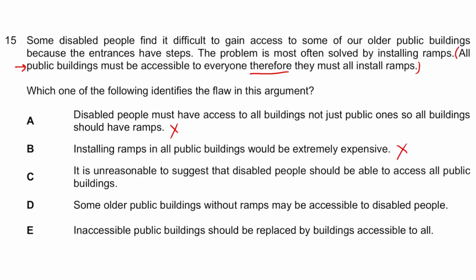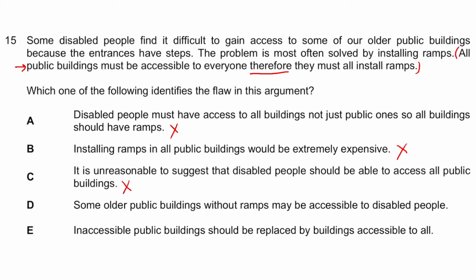It's unreasonable to suggest that disabled people should be able to access all public buildings. Again, ethically speaking, it would be reasonable. And to be honest, I wouldn't really consider that a flaw, so that's why I'll X this one.